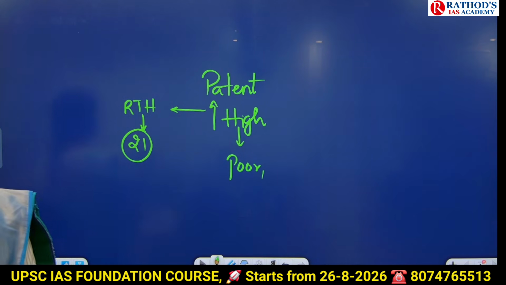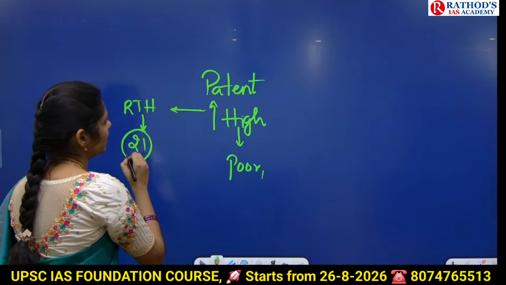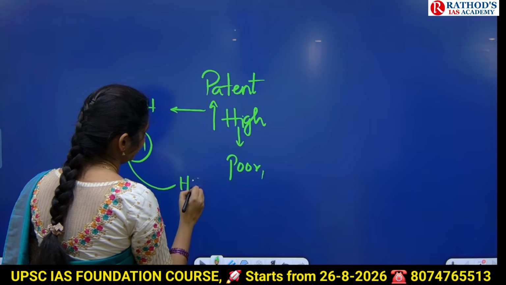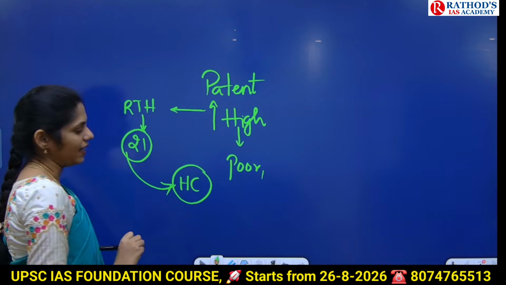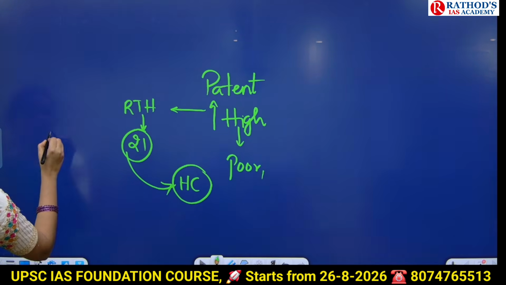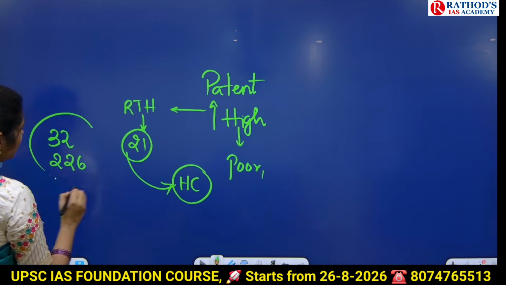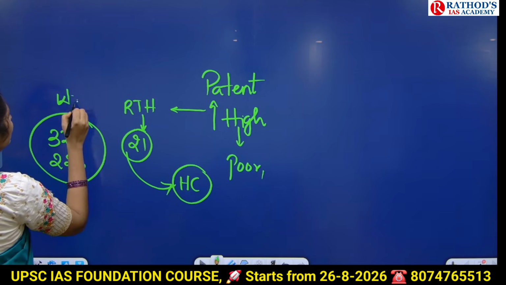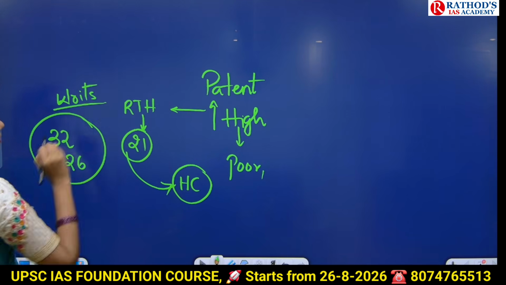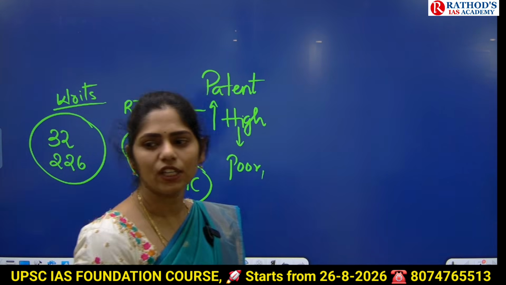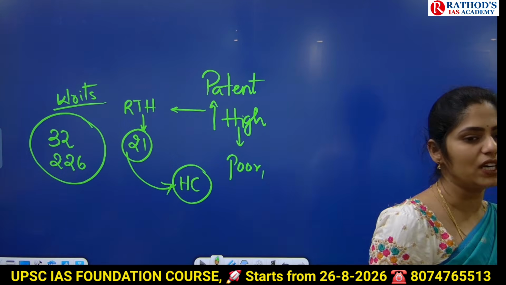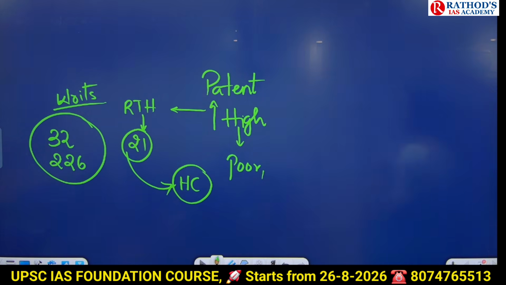So because of this, what happened? Now, petitions were made in the High Court. If their fundamental rights are violated, people can use Article 32 and Article 226, which talk about writs. Article 32 talks about writs of the Supreme Court, Article 226 talks about writs of the High Court.